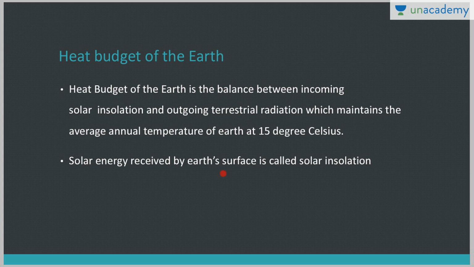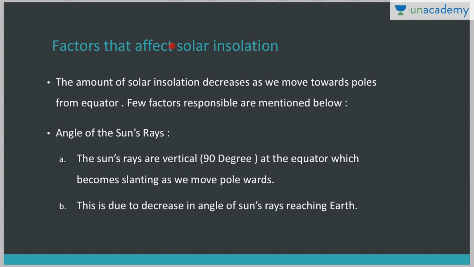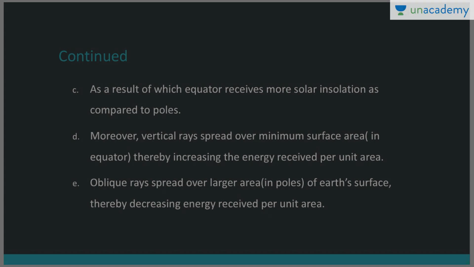Solar energy received by Earth's surface is called solar insolation, that is, incoming solar radiation. Now, what are the factors that affect the solar insolation? First, the amount of solar insolation decreases as we move towards the poles from the equator. The factors responsible for this: one is the angle of sun rays. The sun rays are vertical at the equator, and as we move towards the poles, they become slanting. So due to the decrease in the angle of the sun's rays reaching the earth, insolation decreases as we move from the equator towards the pole.